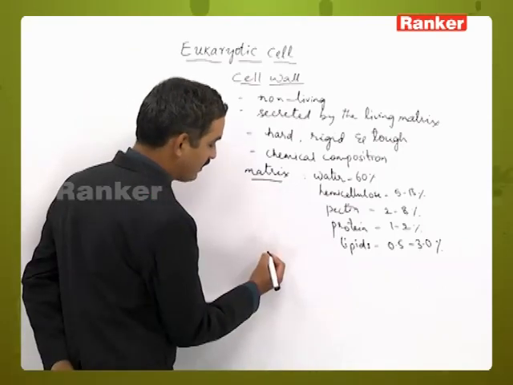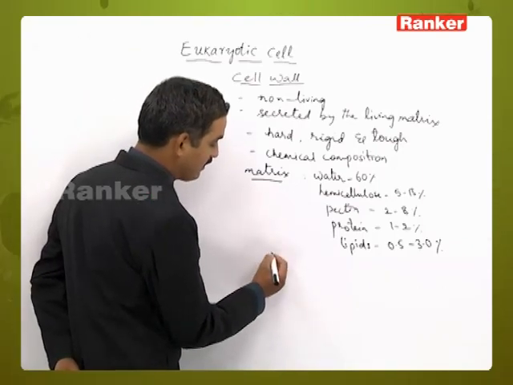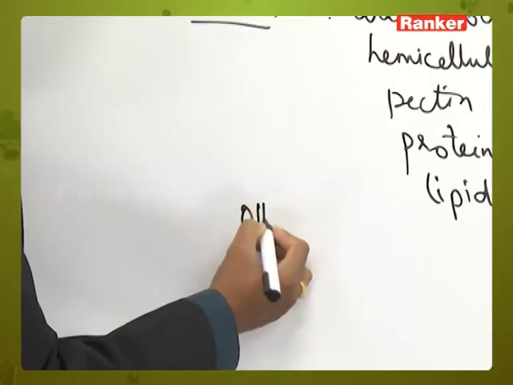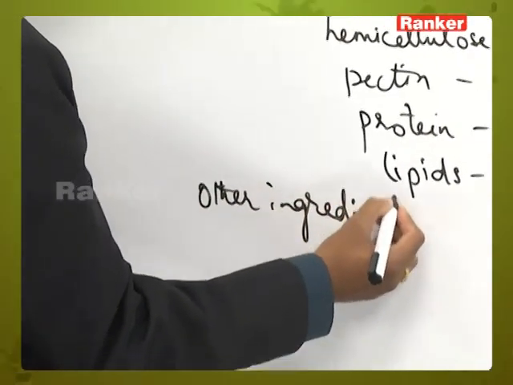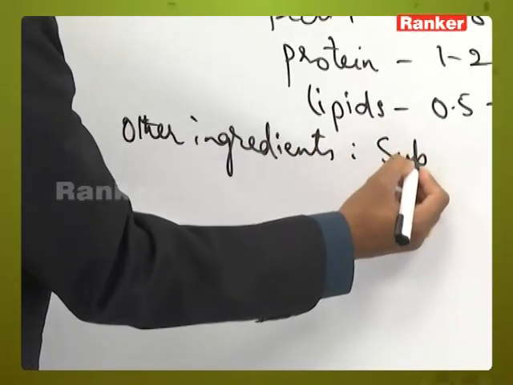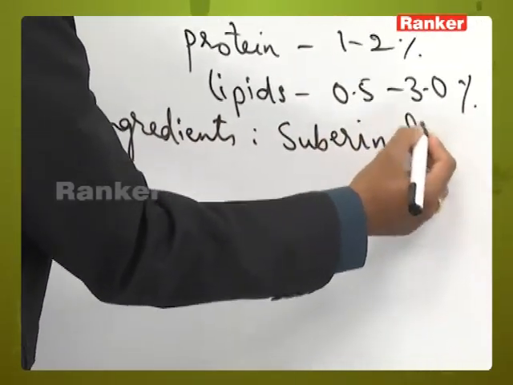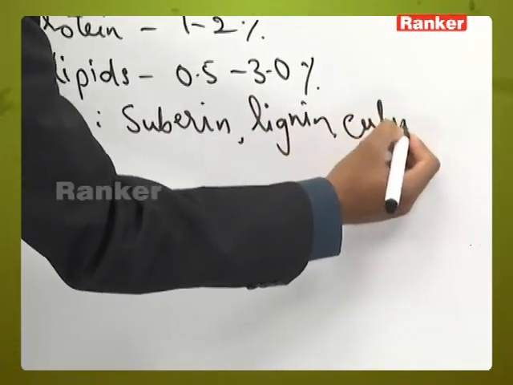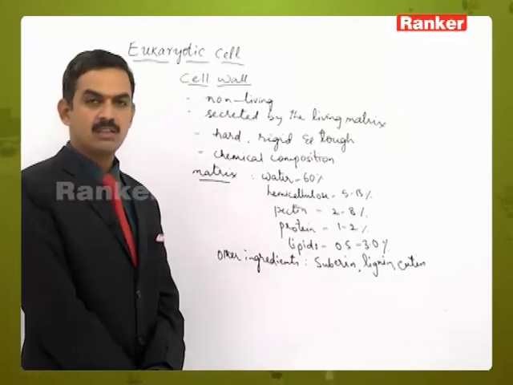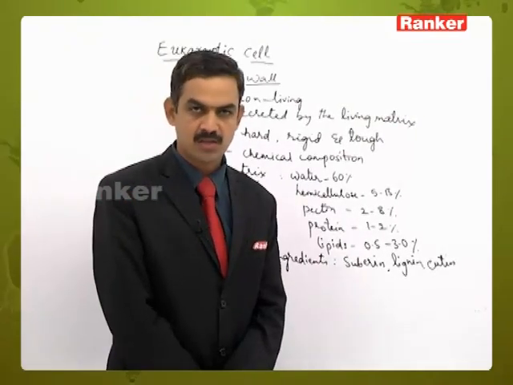Then apart from this, the cell wall also contains other ingredients. What are the other ingredients present in it? Suberin, lignin, cutin, and some others, like silicon, different types of substances are also present.